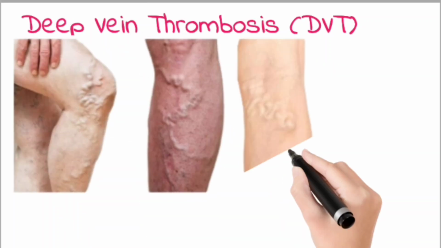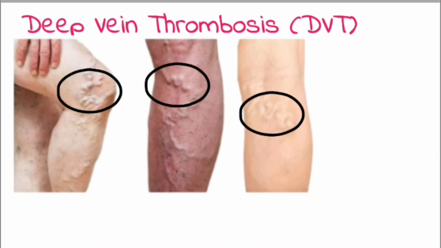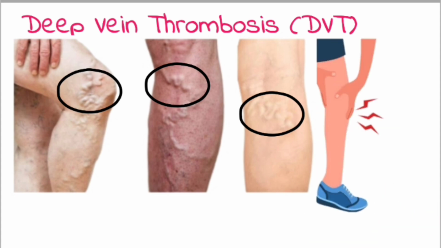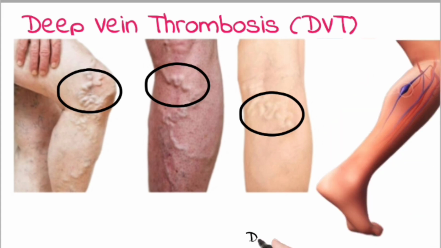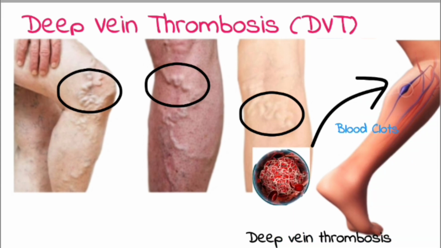Deep vein thrombosis (DVT) occurs when a blood clot, or thrombus, forms in one or more of the deep veins in your body, usually in your legs. Deep vein thrombosis can cause leg pain or swelling but may occur without any symptoms. Deep vein thrombosis can develop if you have certain medical conditions that affect how your blood clots.